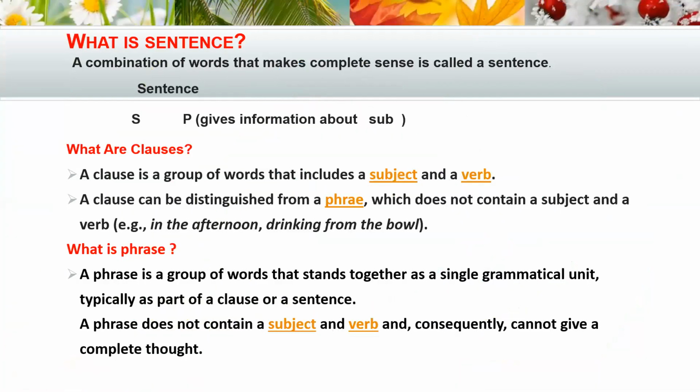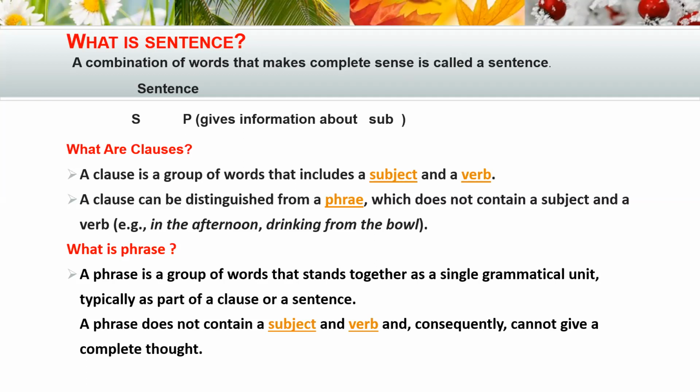So first, what is sentence? If we know the sentence, then it will be easy for us to understand what is phrase and what is clause. A sentence is the combination of words that makes complete sense. It is the combination of words which is giving a complete sense, complete meaning.